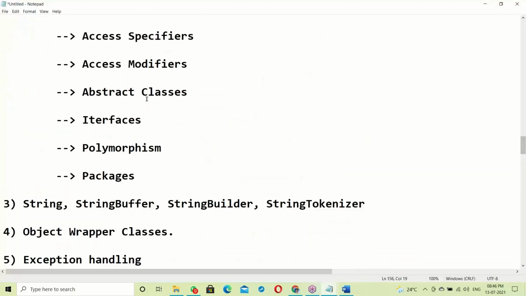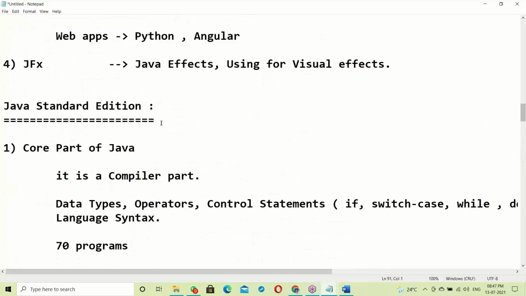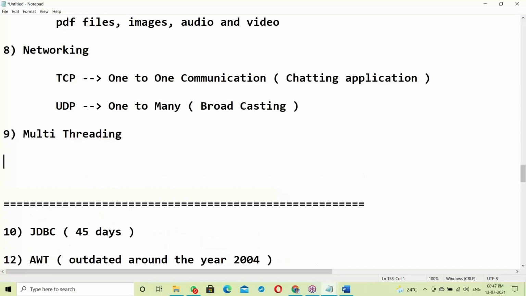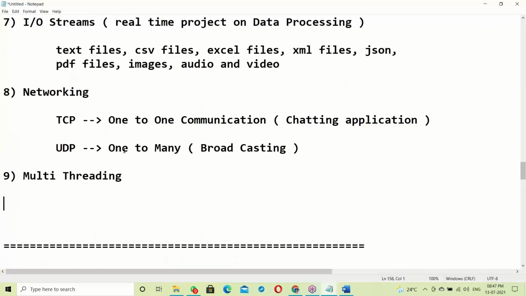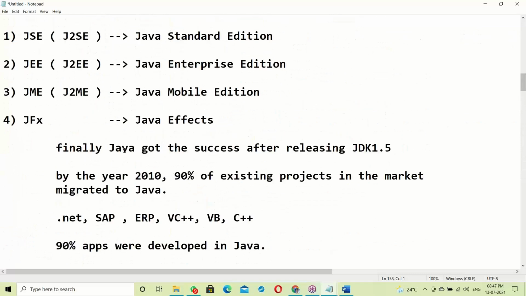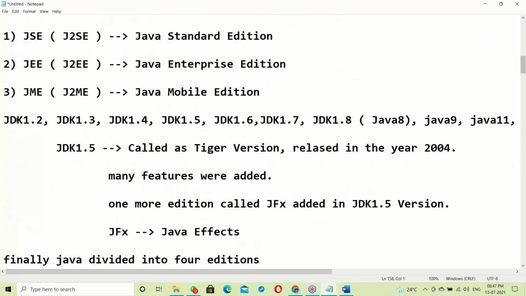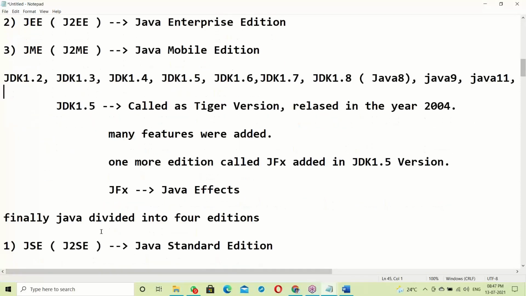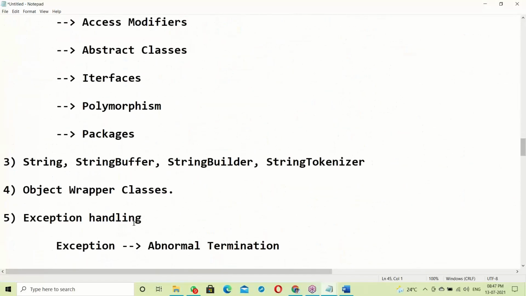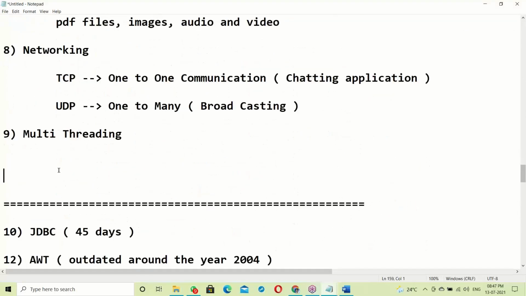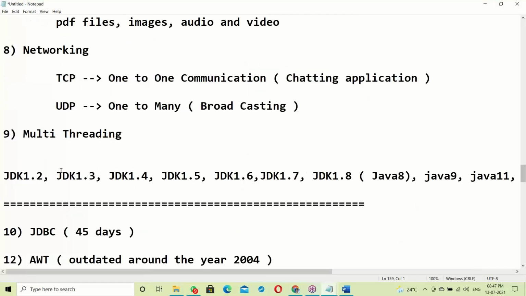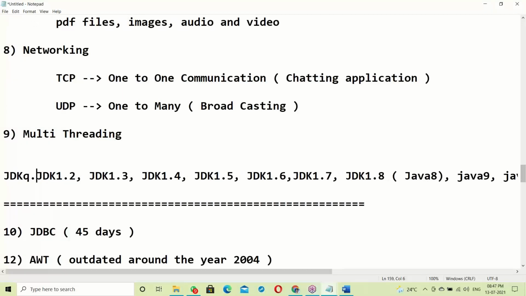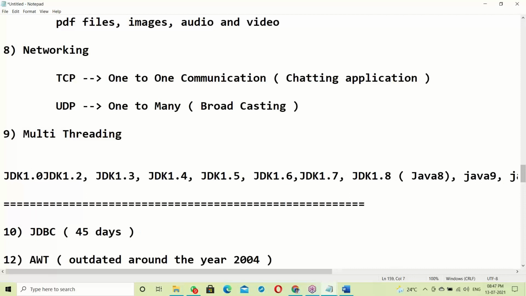So these are the nine topics in our syllabus, complete SE. After finishing multi-threading, finally we have the different versions and features, the version-wise features. At the beginning you may not understand them, but once the course is finished, at the end you can understand very clearly.